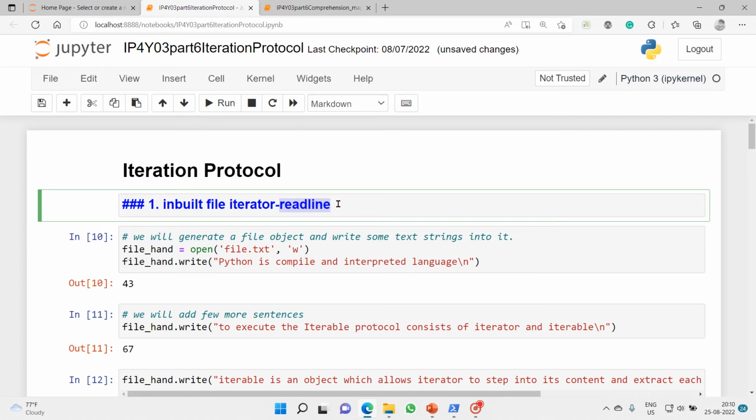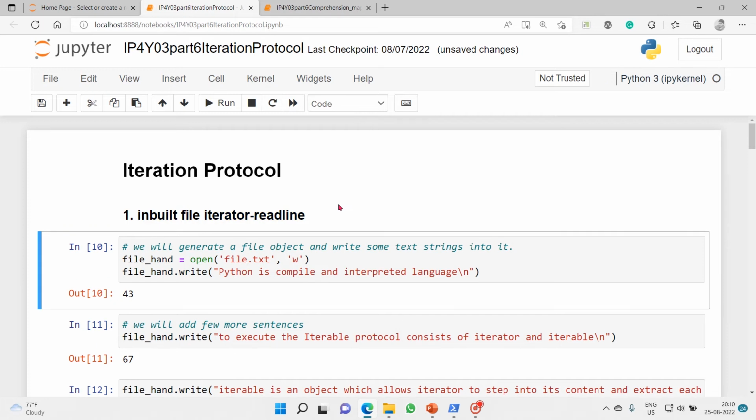Let's use it and see how it works. Then we will make a manual iterator, create our own, and compare the difference between the inbuilt iterator and the manual iterator that we have written. Let's jump right into the Jupyter notebook.